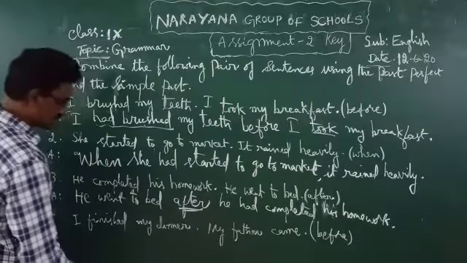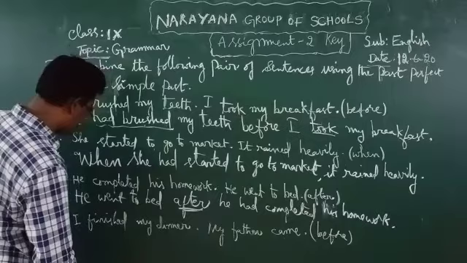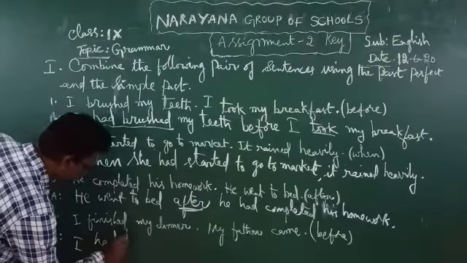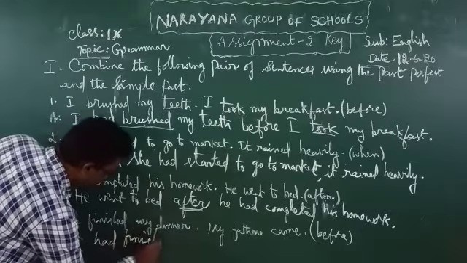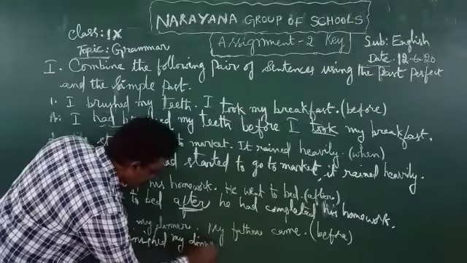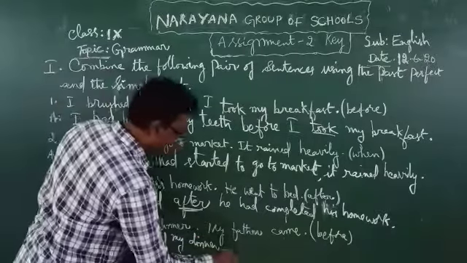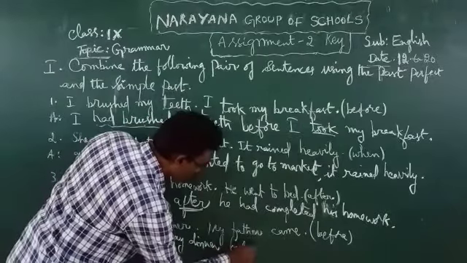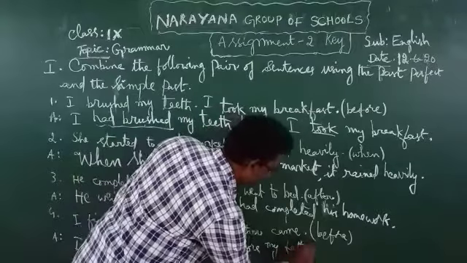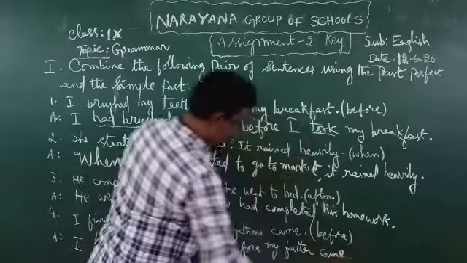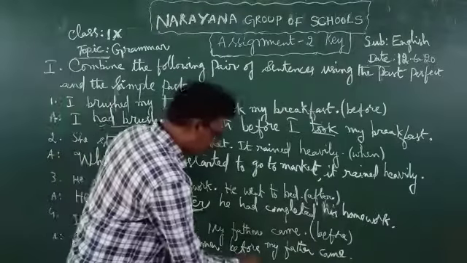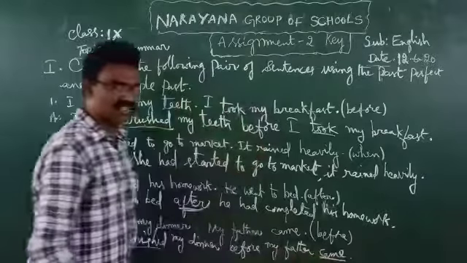When we combine by using before, I had finished my dinner before my father came. I had finished my dinner. Had finished, past perfect tense. My father came. Came, simple past tense.